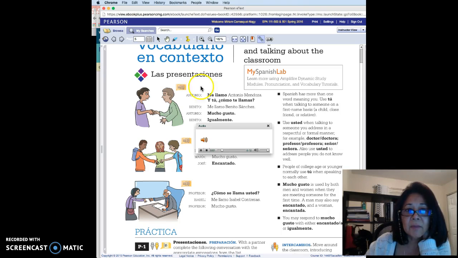Me llamo Antonio Mendoza. ¿Y tú? ¿Cómo te llamas? Me llamo Benito Sánchez. Mucho gusto. Igualmente.